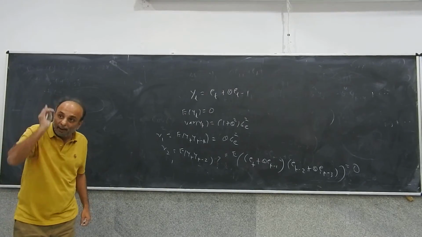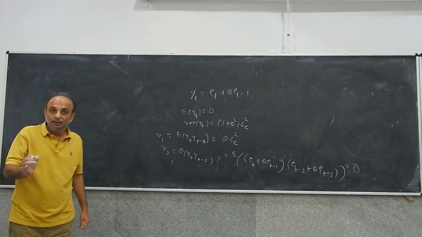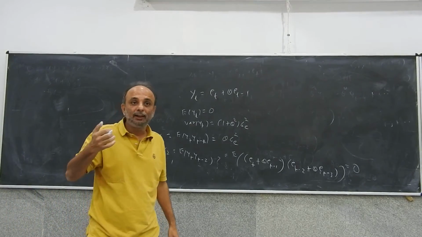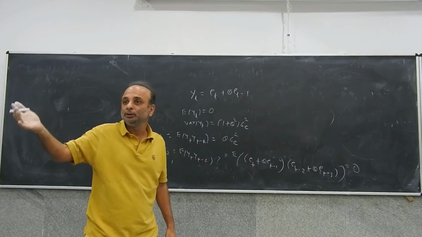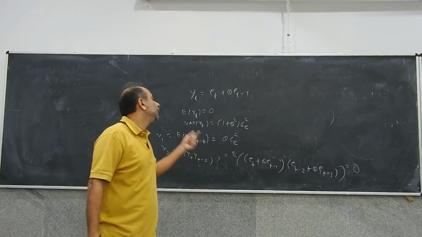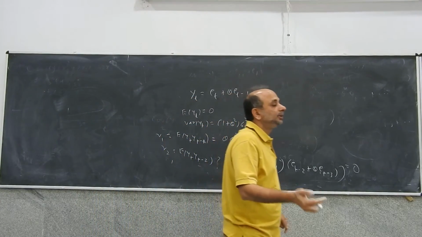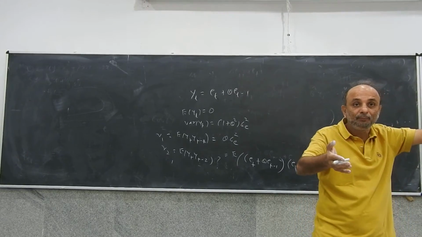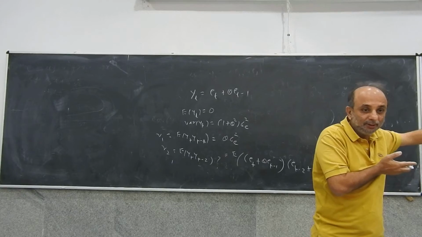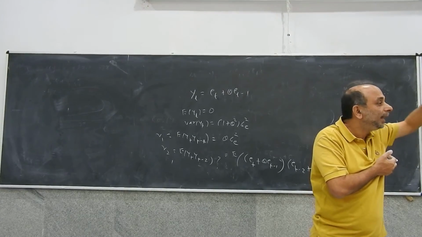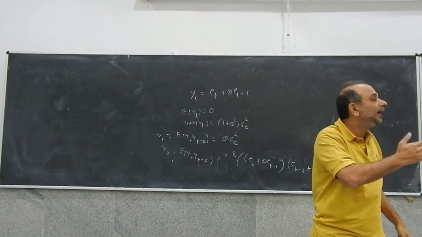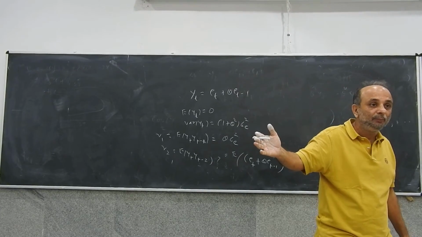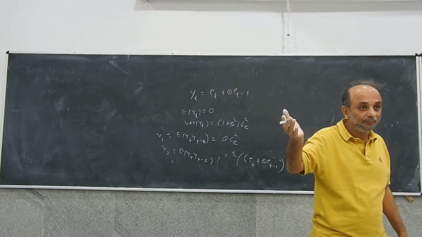If you have an MA1 process, only gamma 1 will be non-zero and all the other gammas will be 0. Similarly, for an MA2 process, only gamma 1 and gamma 2 will be non-zero. If you have an MA7 process, only gamma 1 through gamma 7 will be non-zero, others will all be 0.